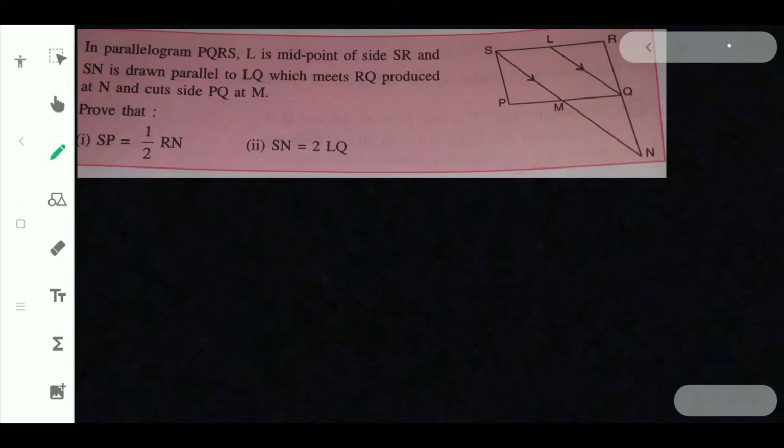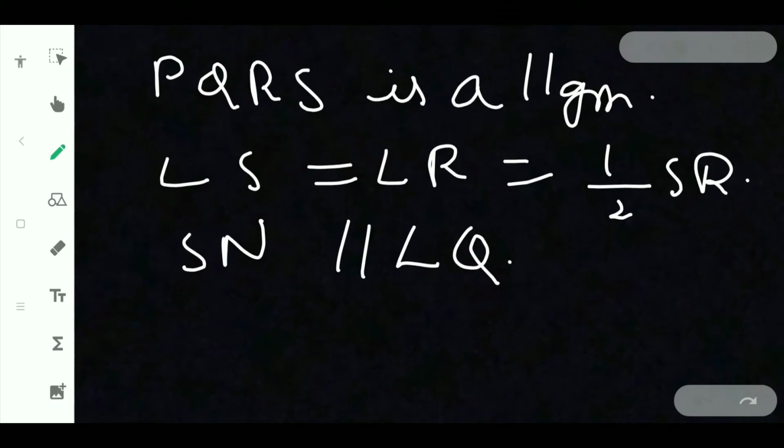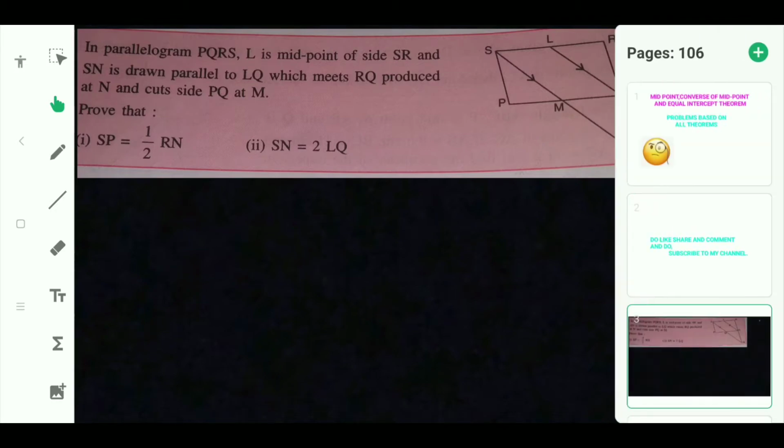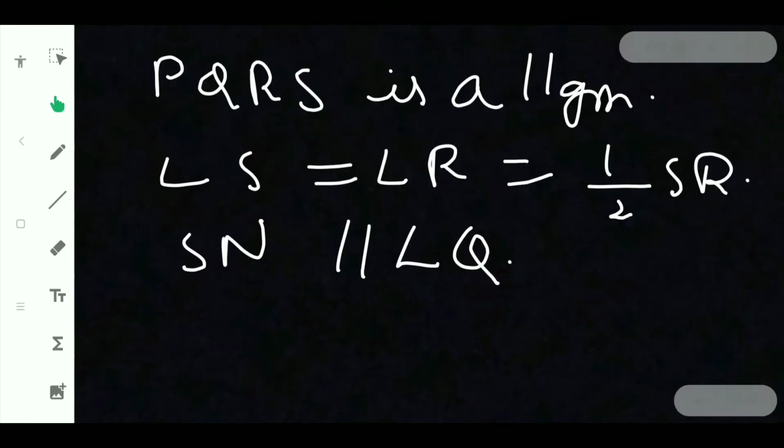Let us think how to solve it. This is the given information we have till now. Now in triangle SRN, L is midpoint and LQ is drawn from the midpoint parallel to the third side. So by converse of midpoint theorem, definitely LQ bisects RN. I am writing the process over here.